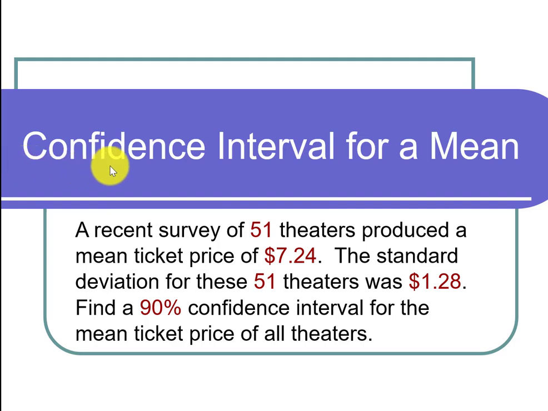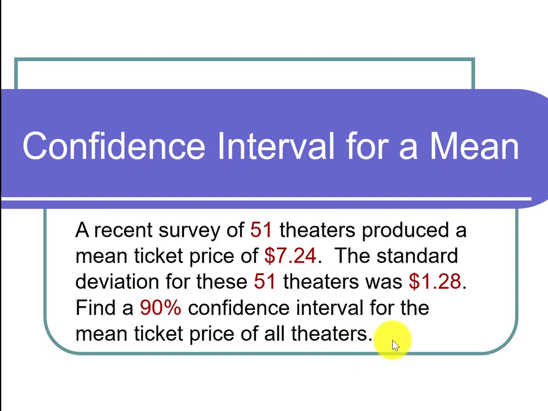This is a video on a confidence interval for a mean. The question states, a recent survey of 51 theaters produced a mean ticket price of $7.24. The standard deviation for these 51 theaters was $1.28. Find a 90% confidence interval for the mean ticket price of all theaters.